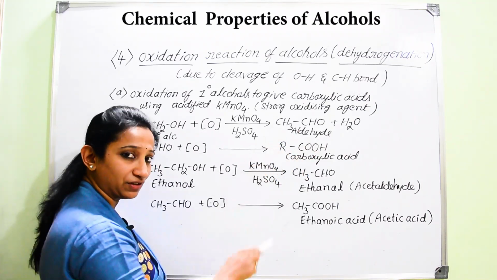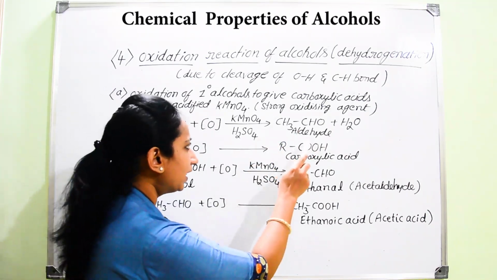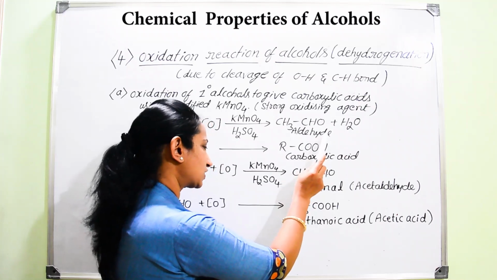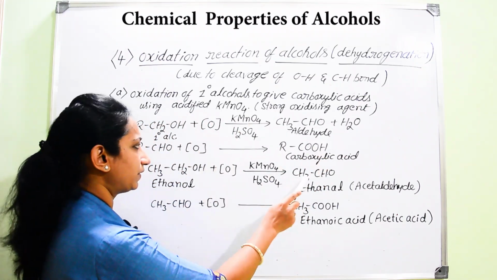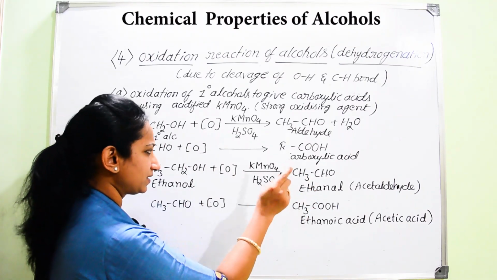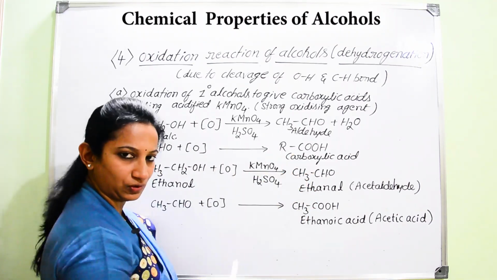But this reaction will not stop over here. This aldehyde is unstable because it will further undergo oxidation, converting into a carboxyl group.